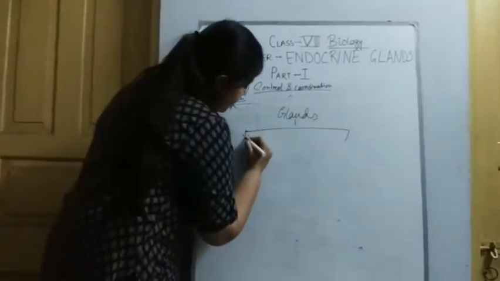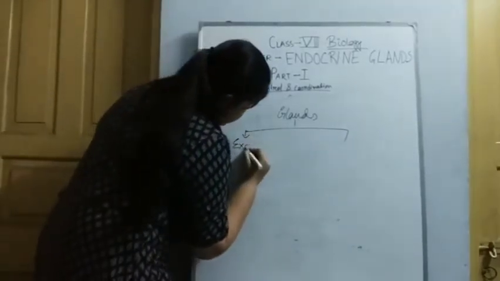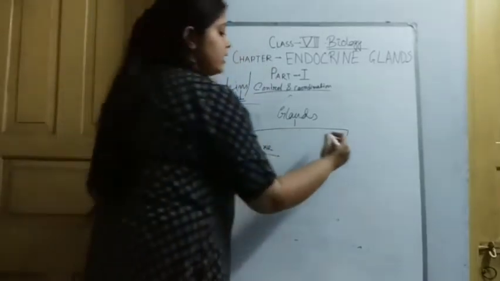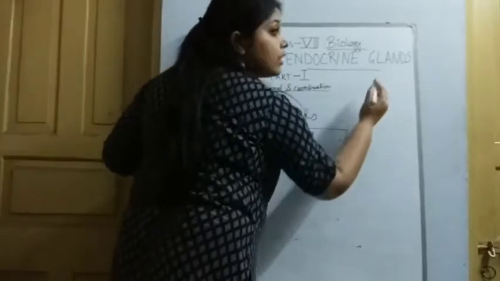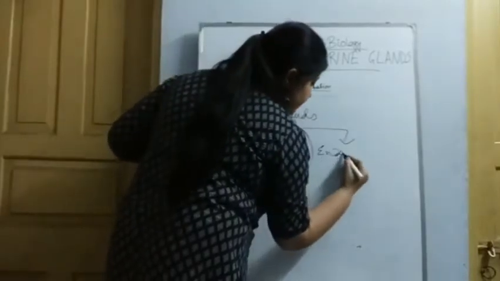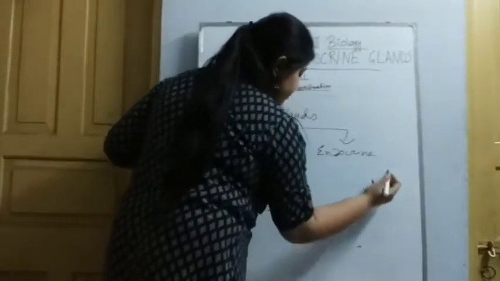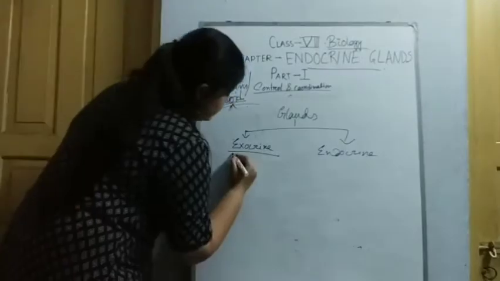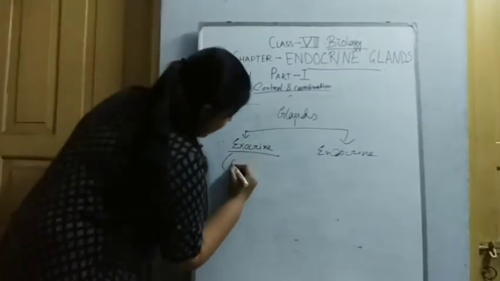The first one is the exocrine gland and the second one is the endocrine gland.